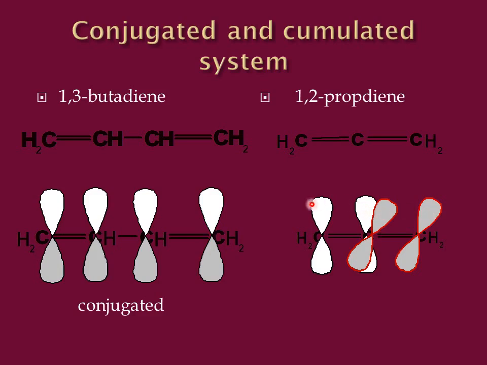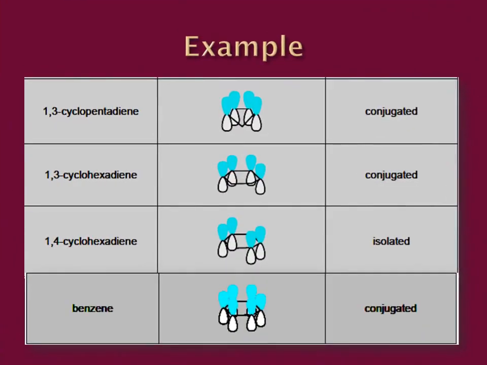Students, let us study some examples of conjugated and isolated systems. The first one is 1,3-cyclopentadiene. Now you can see that the double bond is alternating with a single bond and again a double bond. That is why it is a conjugated system. Another example of a conjugated system is 1,3-cyclohexadiene. The first double bond is present between carbon number 1 and 2. The second is present between carbon number 3 and 4. And the p system over here is extended over a longer series. That is why it is called a conjugated system.